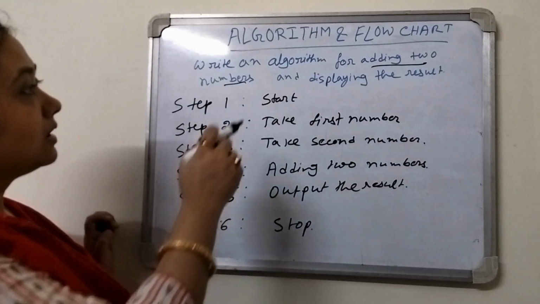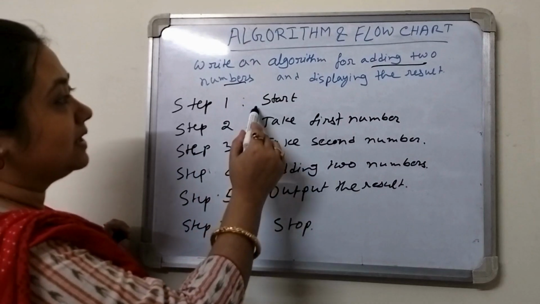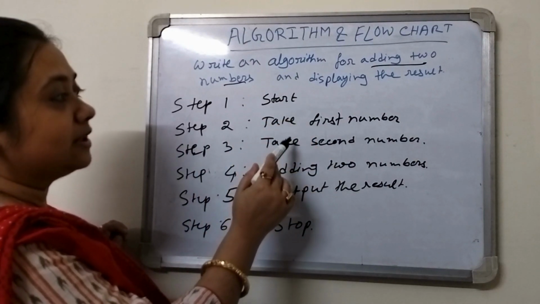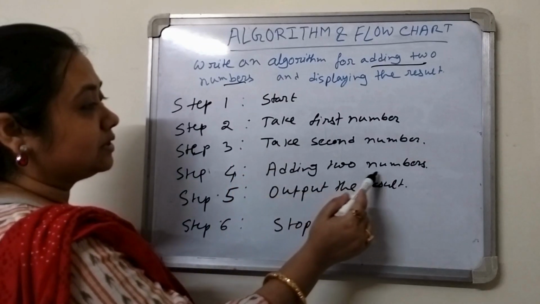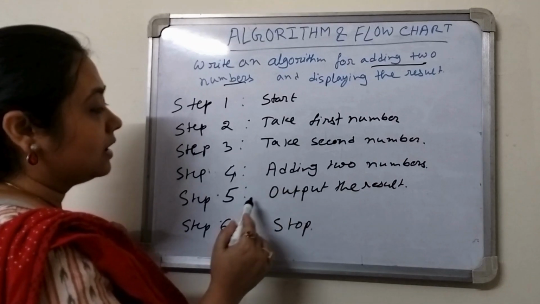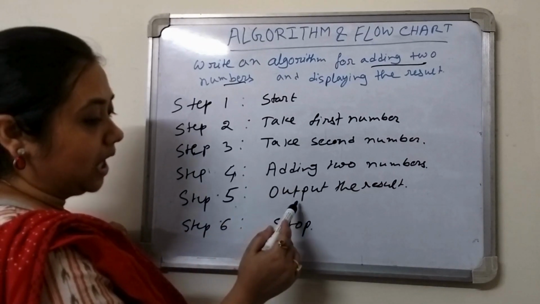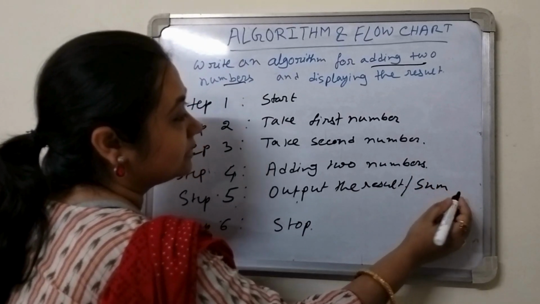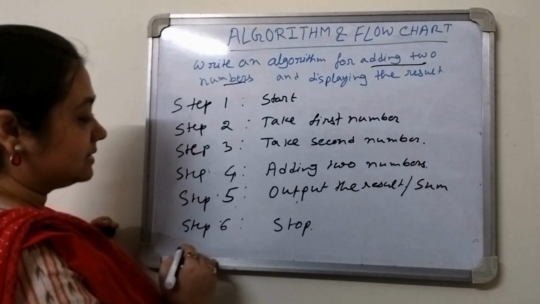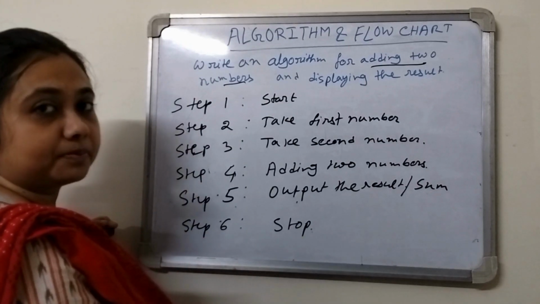So what are the steps in the algorithm? The first will be the start. Then we are taking the two numbers, that is the input. Next we are adding the two numbers. This is the processing. Step 5 will be the output, the result, or we can say output the sum. That means what will be the result. And step 6 will be the stop.